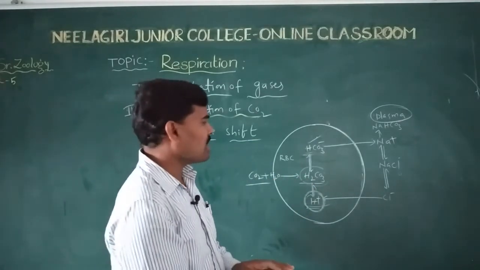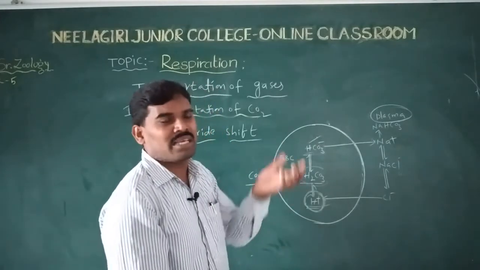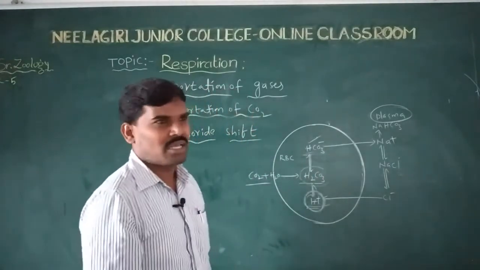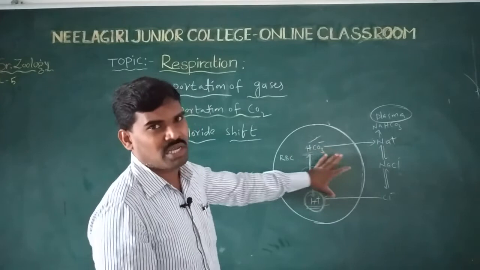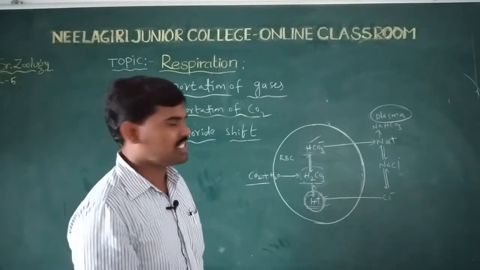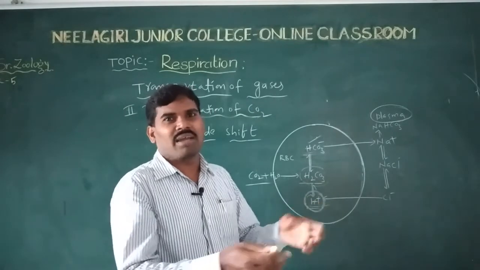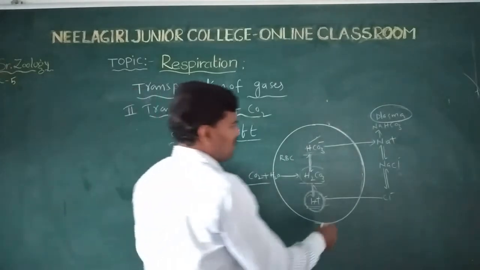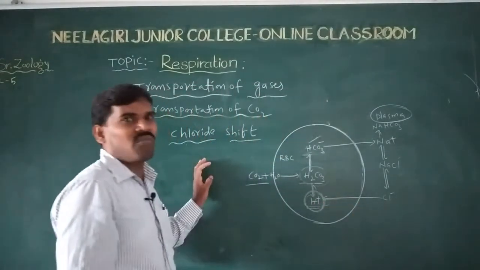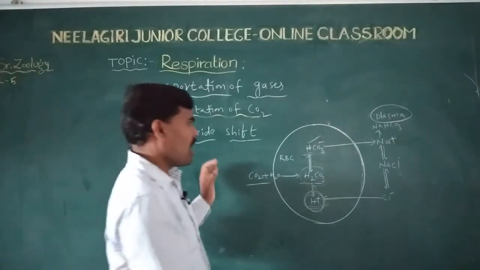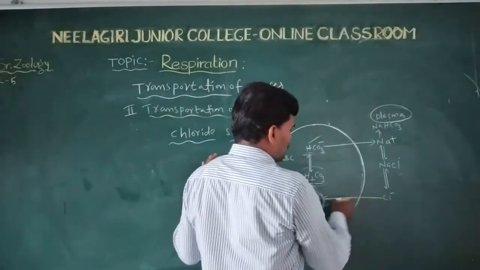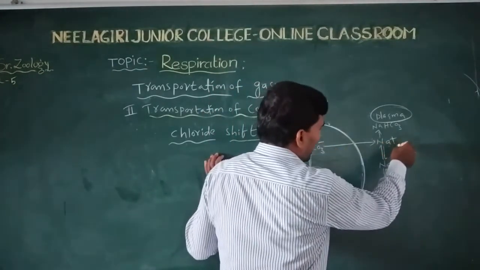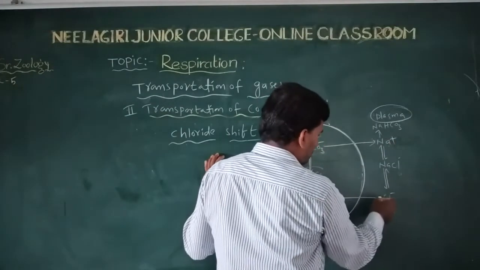Only cations increase and anions decrease, so an ionic imbalance forms. Whenever there is an ionic imbalance, the ions are immediately exchanged to balance between RBC and plasma: bicarbonate ions go from RBC to plasma and chloride ions go from plasma to RBC.